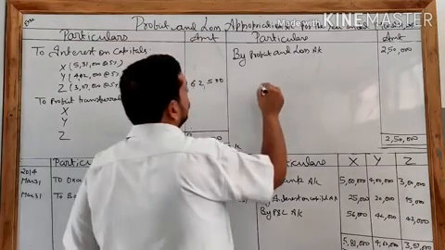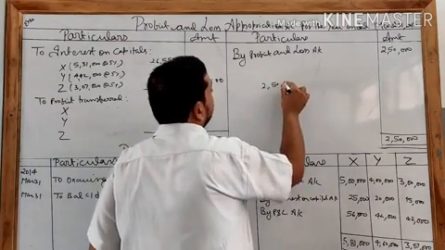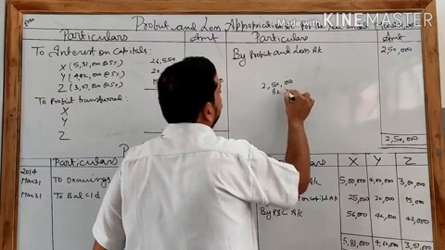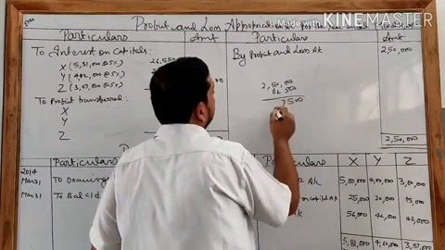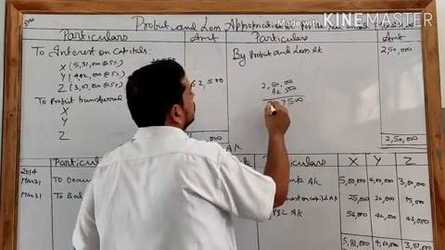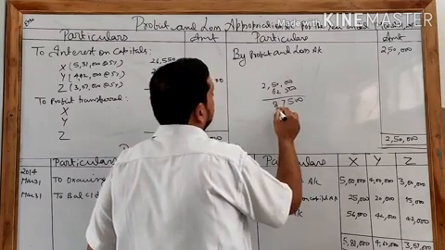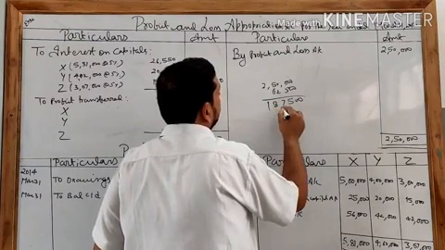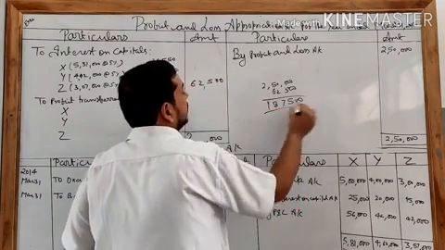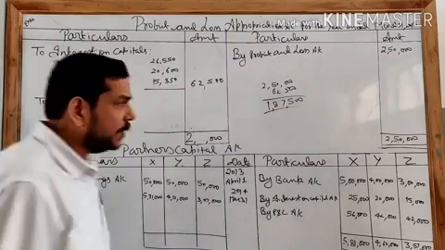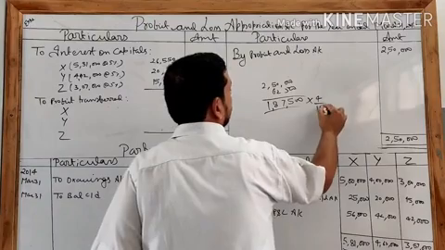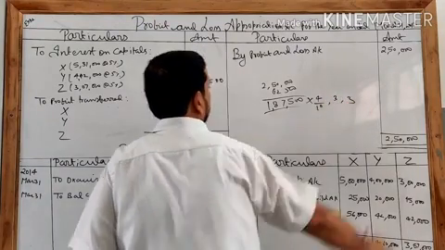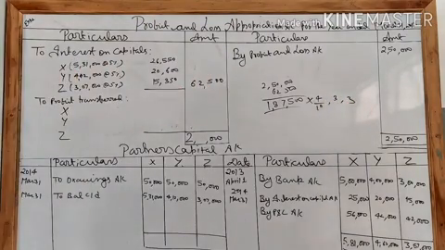So 2,50,000 minus 62,500, 1,87,500 is the net profit available to be distributed among the partners in the ratio of 4:3:3. So see what is the profit coming?